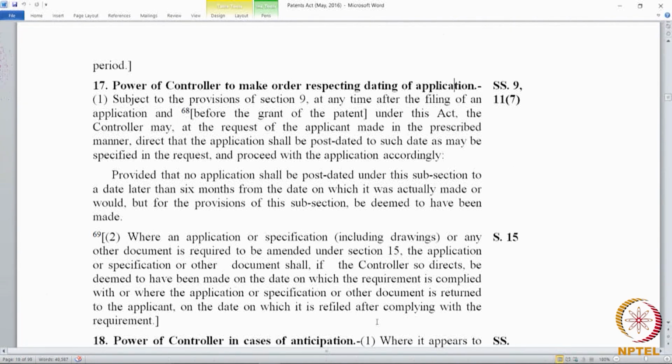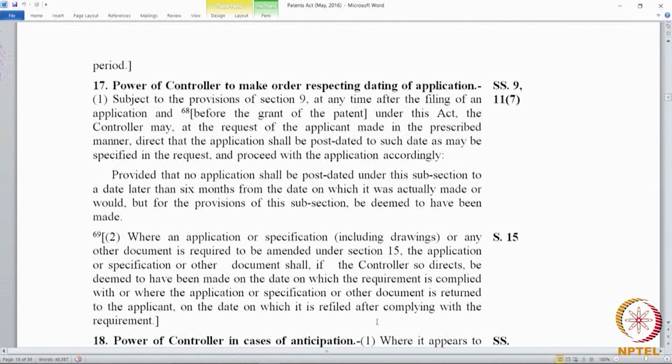So, see, these are the two cases where the date of priority can either be antedated or it can be post dated. Antedated, we understand it as divisional application. Post dated, one instance of post dating is where a provisional is filed and the priority is given up. It is withdrawn. The provisional is withdrawn. So, the only priority will be the priority from the date of filing the complete. Now, there are some powers the controller has with respect to dating.